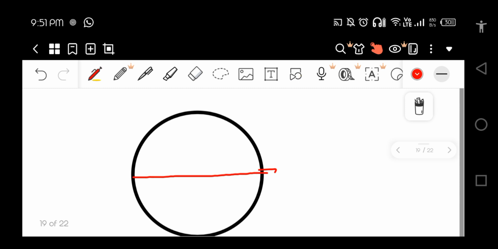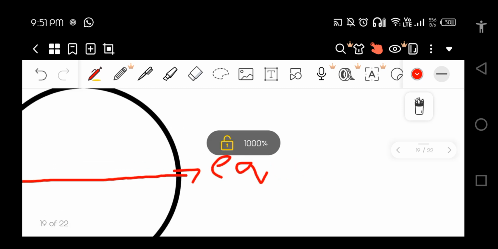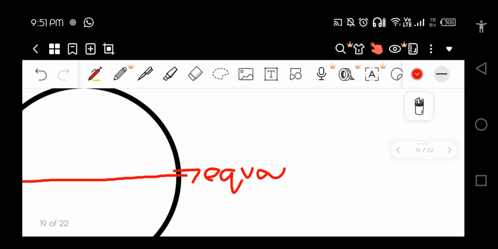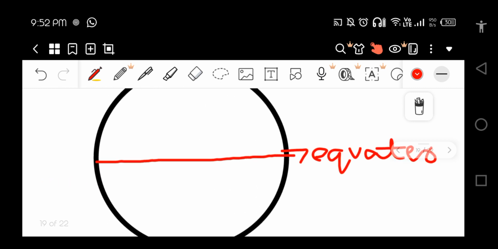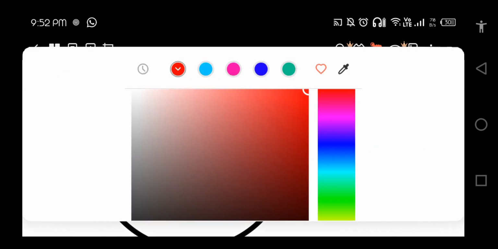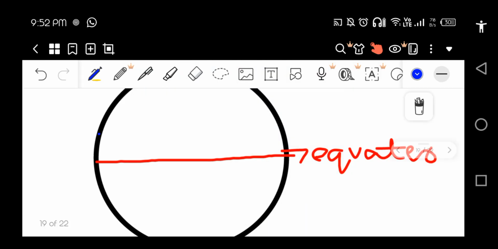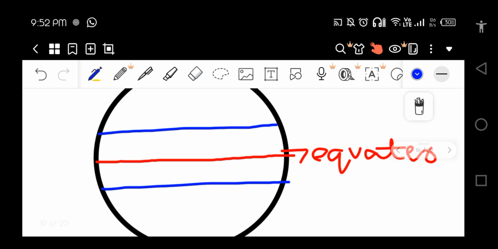This is called the equator. Basically, at this place we have two more lines, over here and over here. These both are imaginary lines, right? And they are known as the Tropic of Cancer.